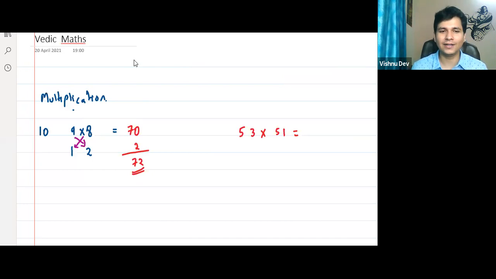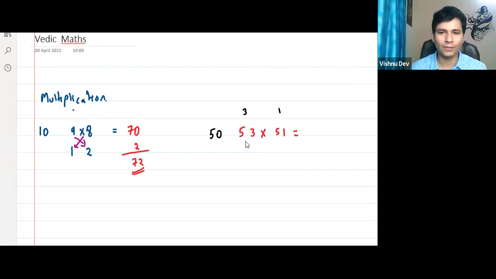Now, let us see who can calculate it fastest, right? I'll also calculate, you also calculate. I'll calculate by this method and you would multiply. Don't use calculator, right? So, yes, I'll explain. Think about it.